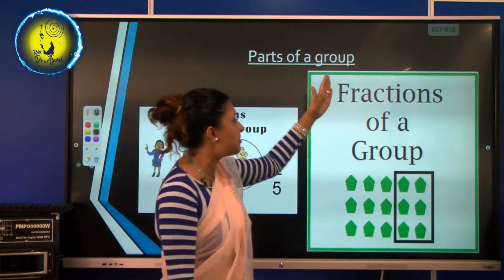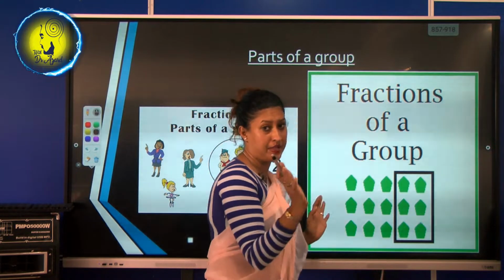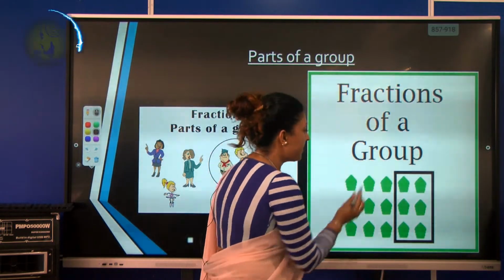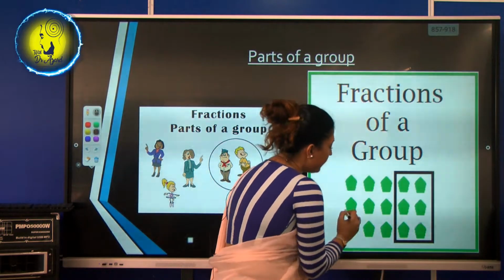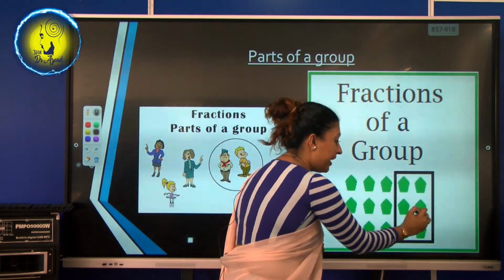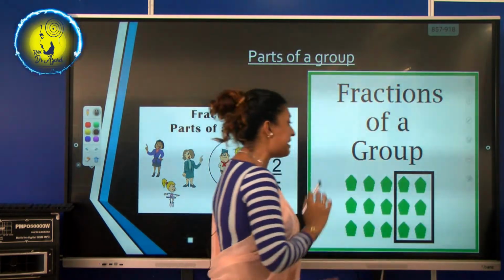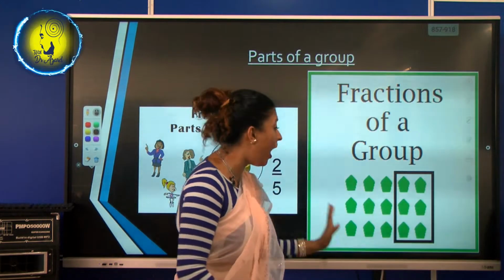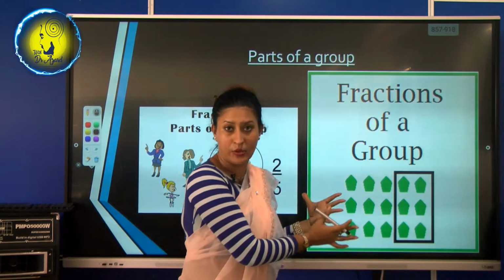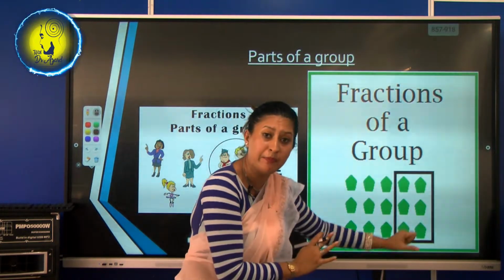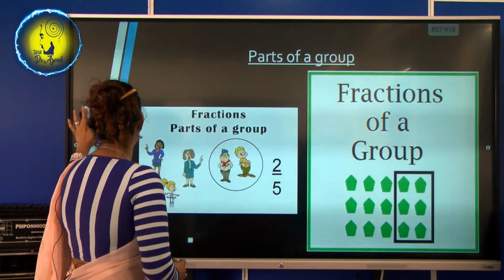See, now look at this picture. Fractions of a group. See, there are 1, 2. Now count with me. Now it's the time to count. Let's count together. 1, 2, 3, 4, 5, 6, 7, 8, 9, 10, 11, 12, 13, 14 and 15. So, in this group, how many green, we'll say green pencils, okay? How many green pencils are there, my dear children? 15. We had 15, isn't it?